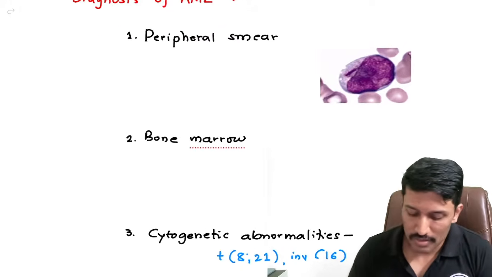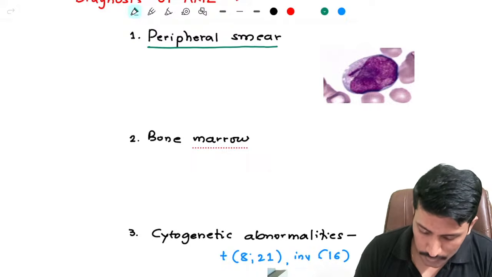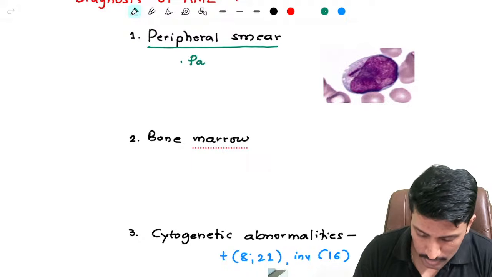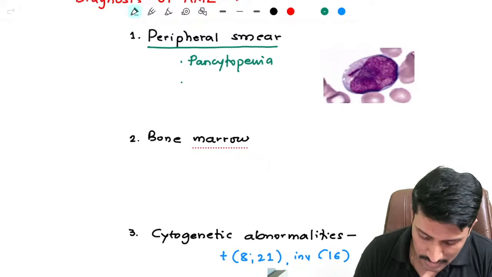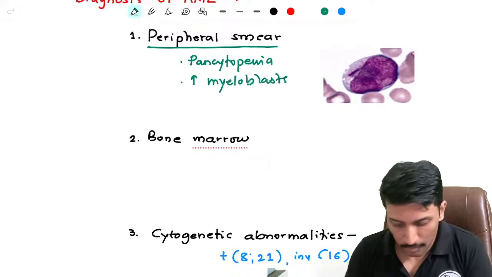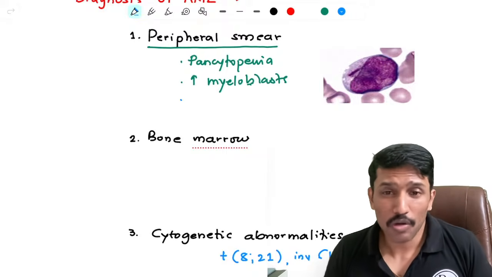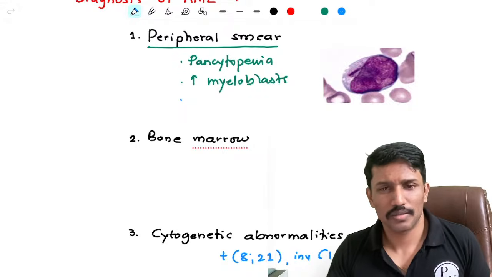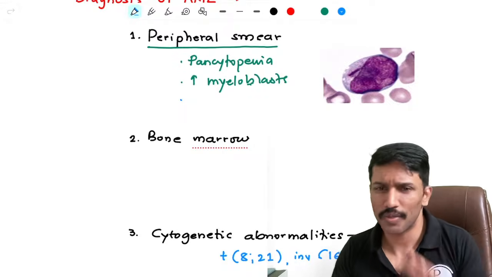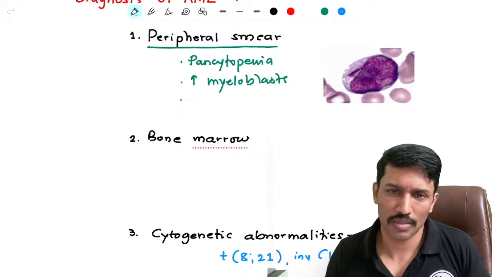So how will I establish the diagnosis of AML? If you do a peripheral smear, you may get pancytopenia, but apart from the pancytopenia, you will see there is an increased number of myeloblasts. Increased number of myeloblasts in the periphery need not be 20% plus, but if it is 20% plus in the periphery, it's very sure that in the marrow it will be even more. So in that case, anyway, it is AML.